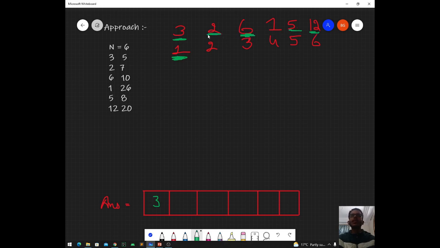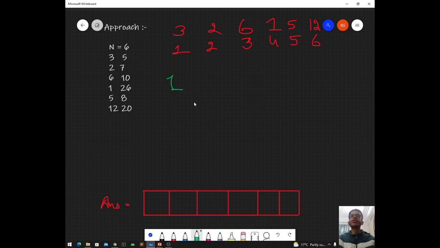And let's say this player is going to get 4 points because this player is going to win against 2, 6, 5 and 12. So this second player is going to get at least these 4 points for the lower limit only. So what we can do is sort the array based on the lower limits. Let's sort the array and write it down.